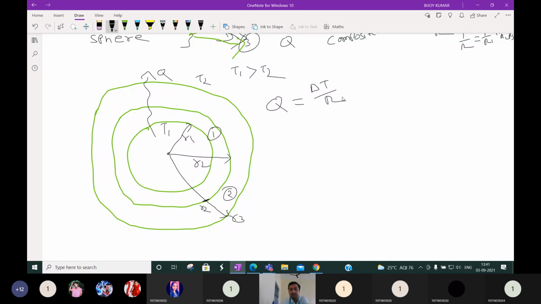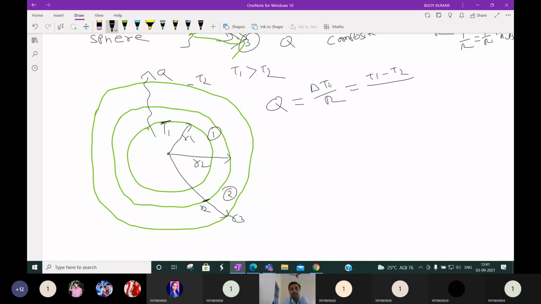Delta T by R. But next, for our diagram, we have to define. This diagram is what? It is a composite wall. So what will be the delta T for composite? The endpoint temperature here is T1, here the temperature is T2. T1 minus T2. Then what is R?